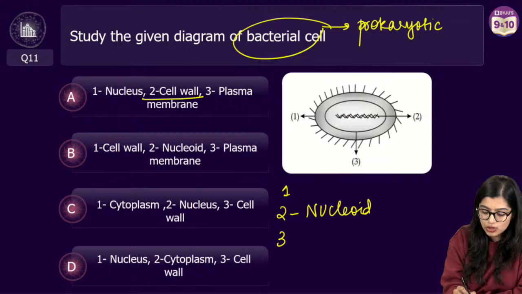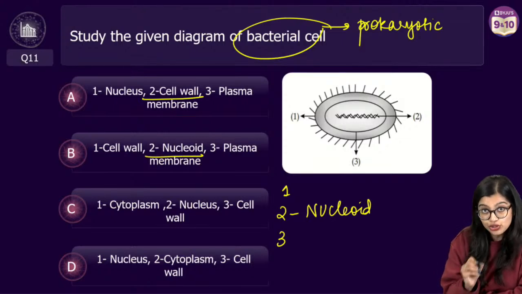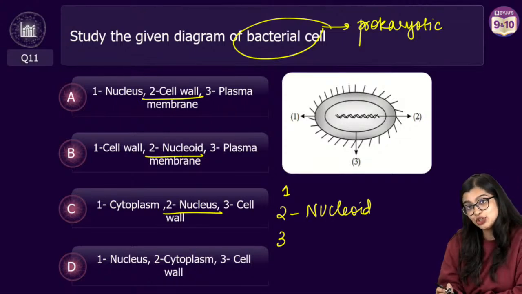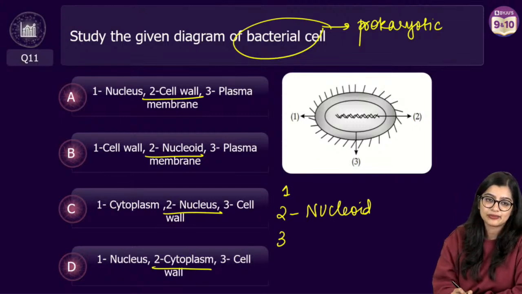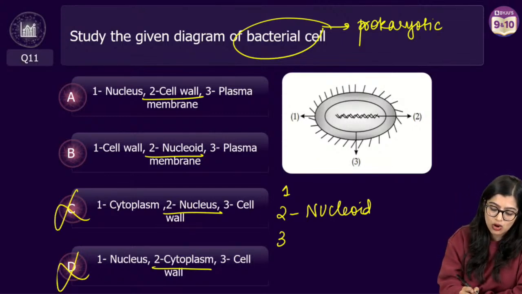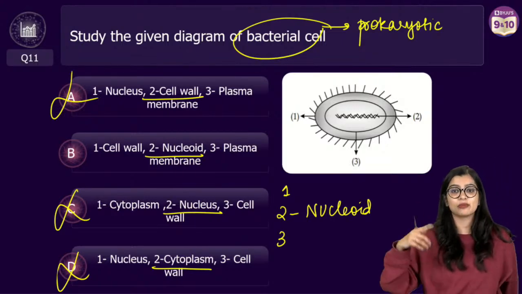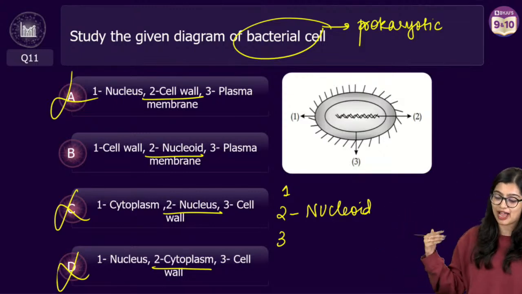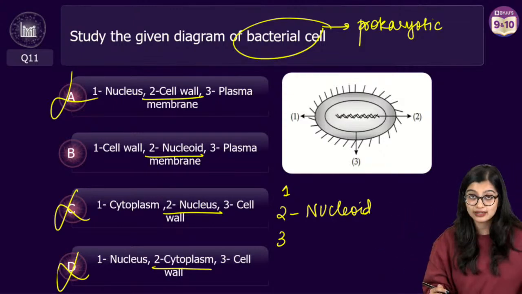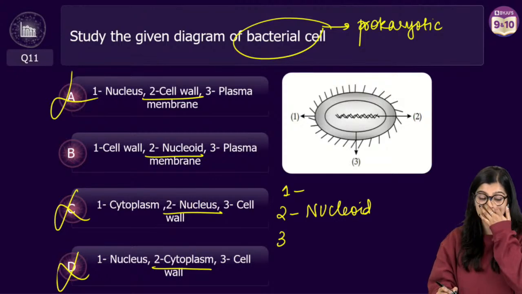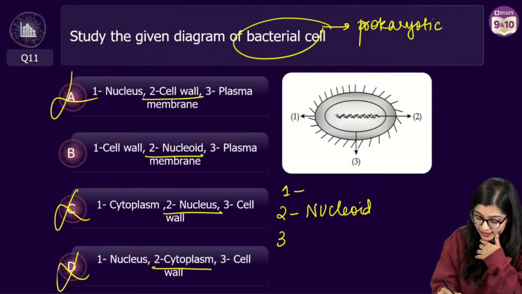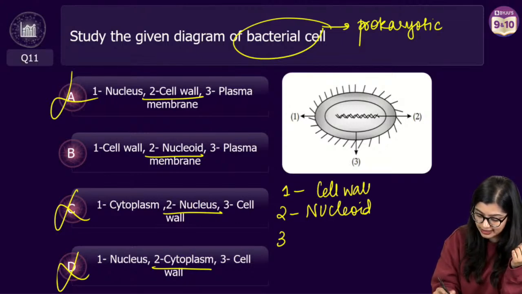In option A, 2 says cell wall. In option B, 2 is nucleoid. In option C, 2 is nucleus, while in option D, 2 is cytoplasm. With this you can eliminate A, C and D. Now this is of course a small technique, but you should also be able to identify 1 and 3. Here, 1 is the cell wall of the bacterial cell, and 3 is the plasma membrane.